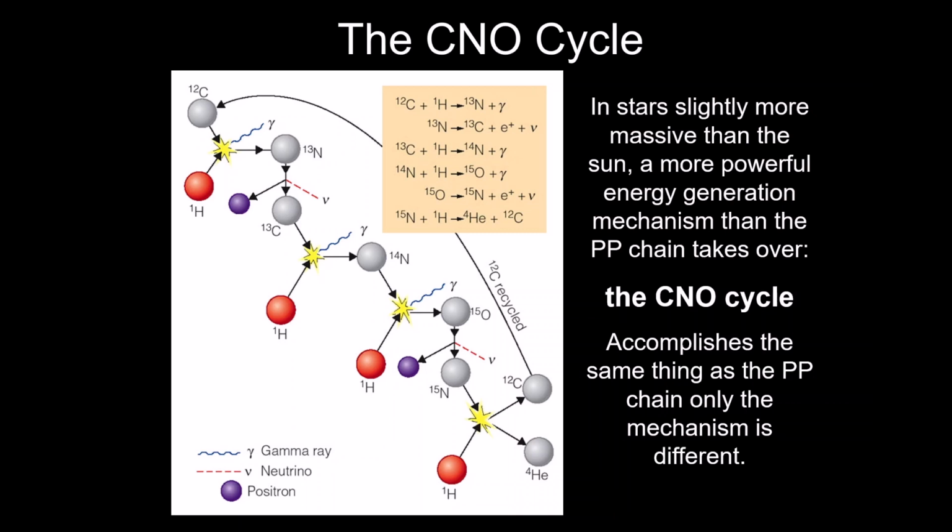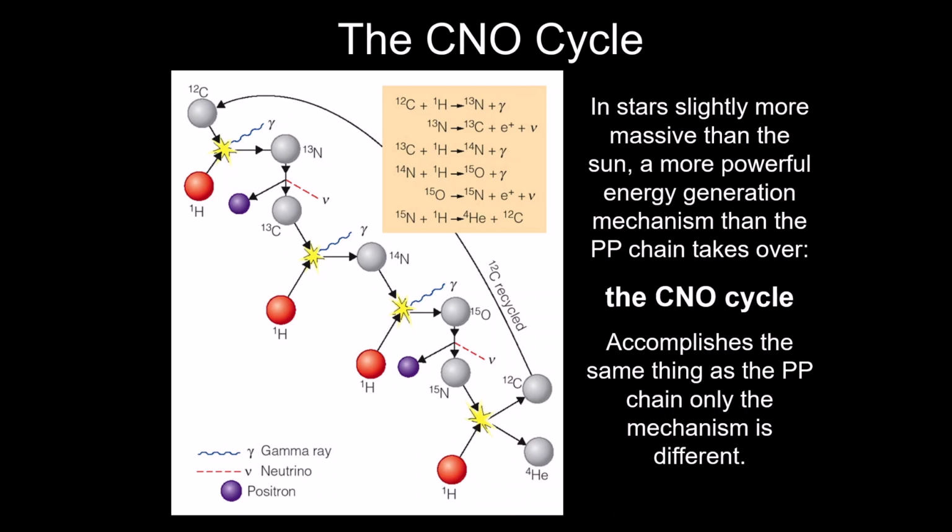Typically, though, more massive stars do this in a greater amount. But let me ask you a question here. Why do you think this is harder to do? Think about this for a minute. In fact, as you think about it, there's a better question to think about first: remember, why is the proton-proton chain even hard to do?